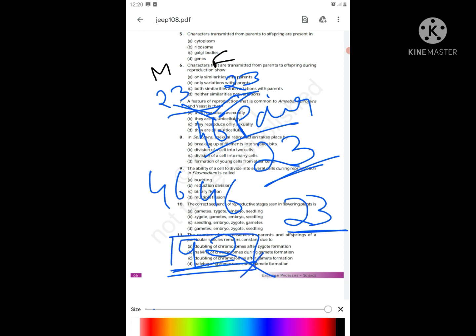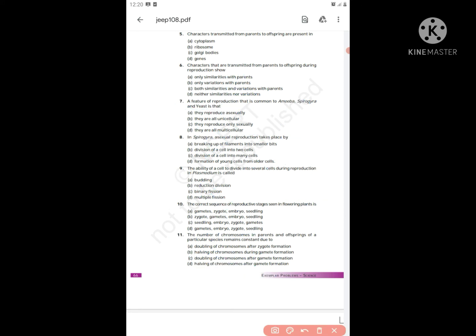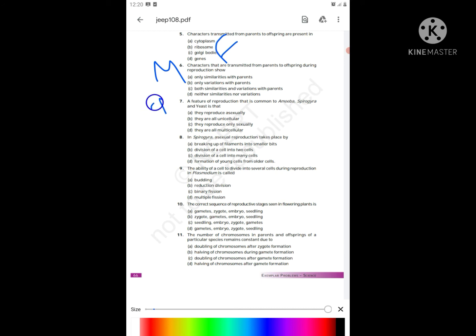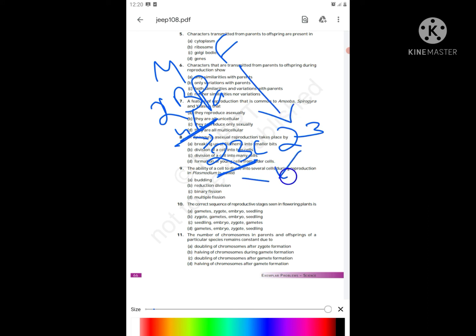So if they halve and give, male and female each had 23, in the sense that if they halve, we get 23 pairs, nothing but 46 chromosomes.